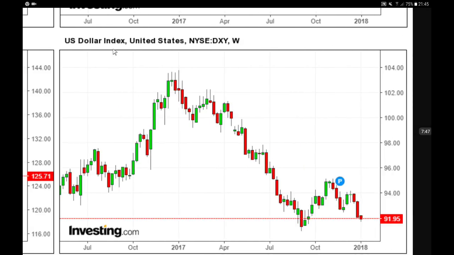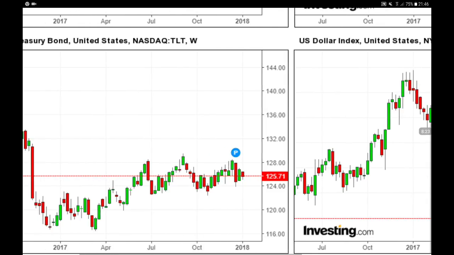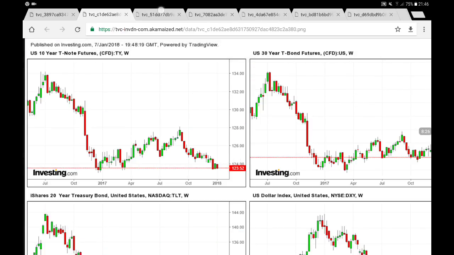Over here, let's have a look at the Dixie, the US dollar index futures. As you can see, we are bouncing from the lows made in September of 2017. We are still in a downtrend channel, still bearish on the US dollar. And over here we are at a critical level, the 92 points mark. So let's see if we can go further and go much lower. Let's see how this week is going to play out. Okay, so that's it for the US.